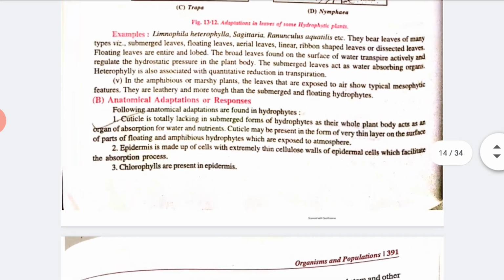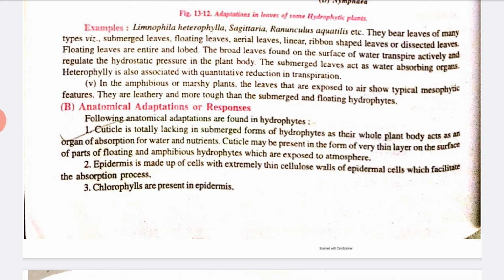Now let's talk about anatomical adaptation. So the following anatomical adaptations are found in hydrophytes. Cuticle is totally lacking in submerged forms of hydrophytes, as their whole plant body acts as an organ of absorption for water and nutrition. Cuticle may be present as a very thin layer on the surface parts of floating and amphibious hydrophytes which are exposed to the atmosphere.